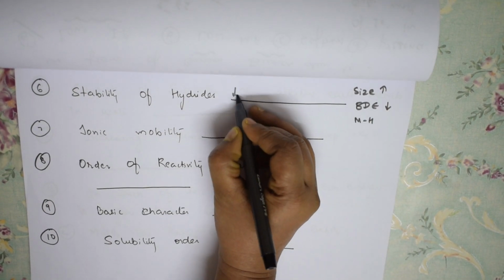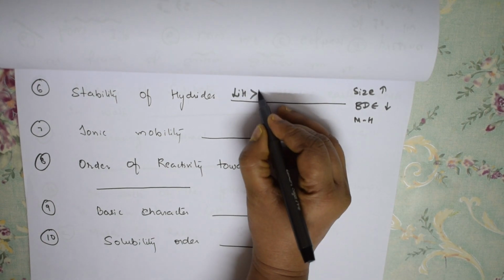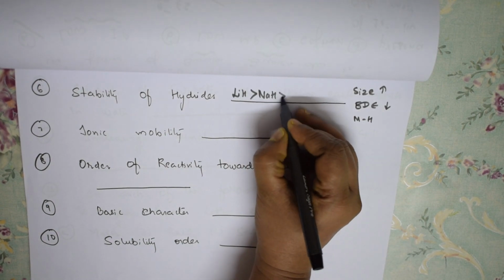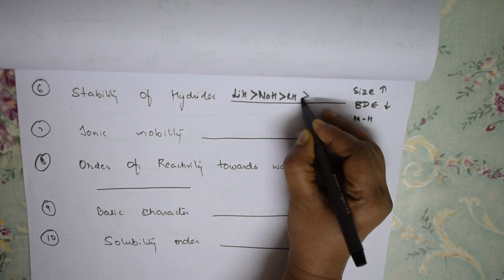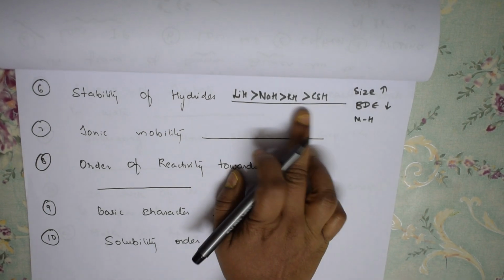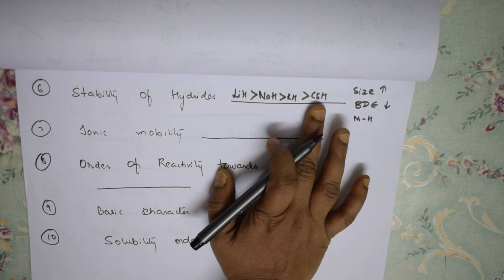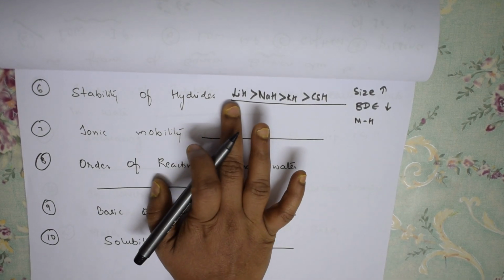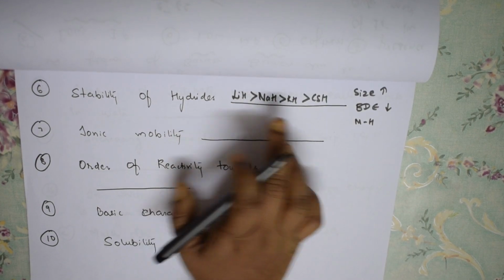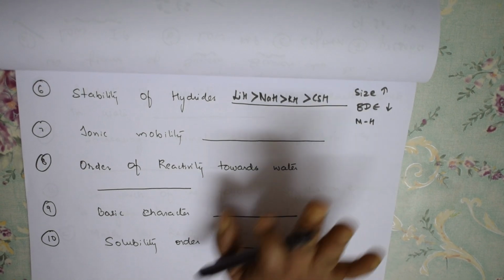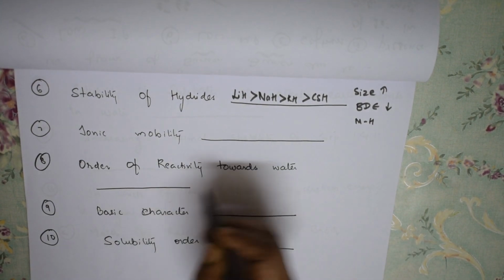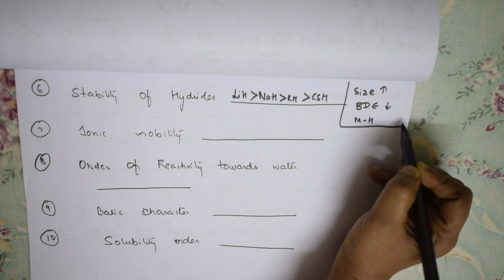So what is the order? Lithium hydride is more stable than sodium hydride, more stable than potassium hydride, more stable than cesium hydride. Just now we said size is higher, lesser energy, I can easily remove. So which is more stable? Lithium hydride. Which is less stable? Cesium hydride. Okay. Now ionic mobility. So this is for your bond dissociation enthalpy.